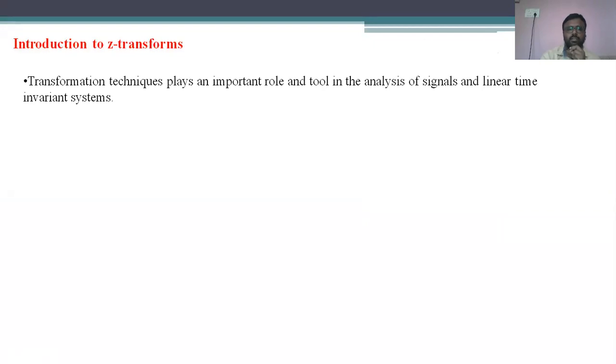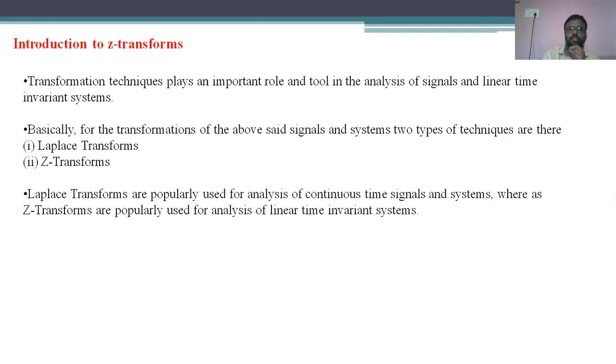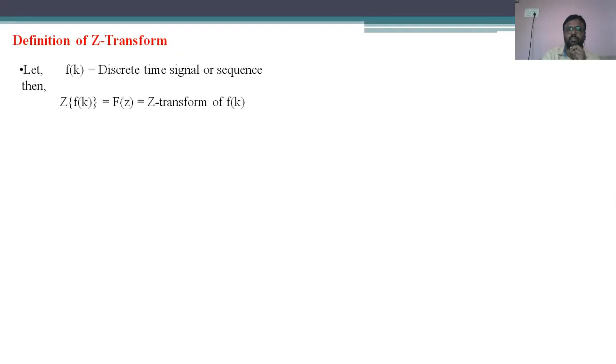In the beginning itself, we discussed the introduction of the Z transform. That means the different types of transformation techniques which are used for the application of digital control systems: the Laplace and Z transforms. For continuous time signals and systems, the transformation technique majorly used is the Laplace transform, whereas for linear time invariant discrete time systems, the transformation technique available is the Z transform.